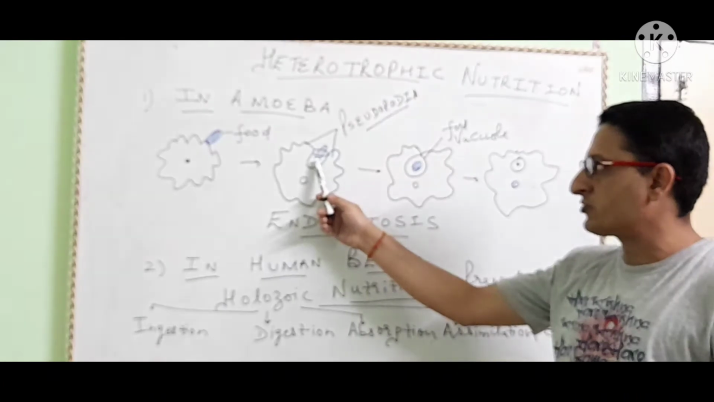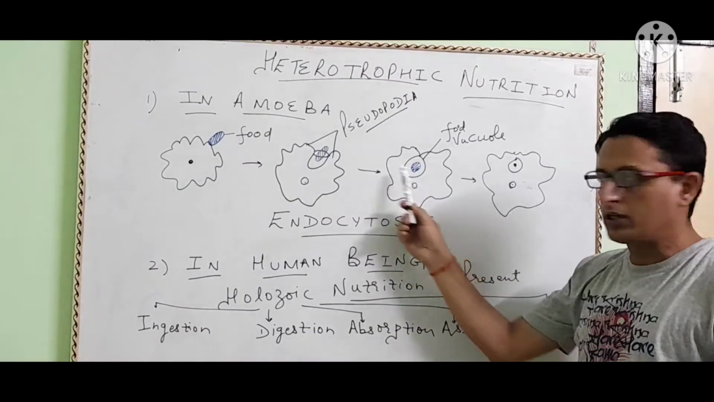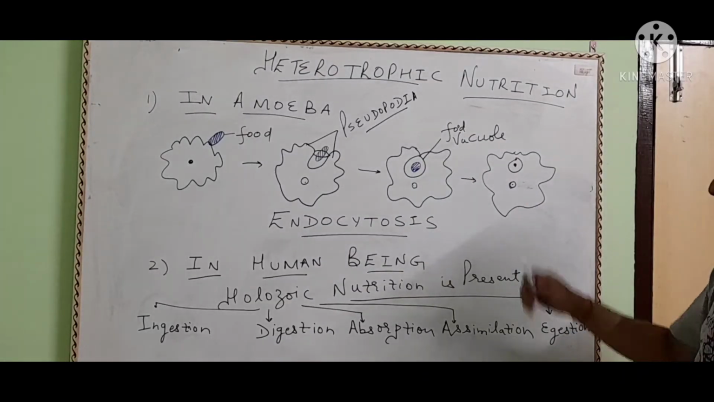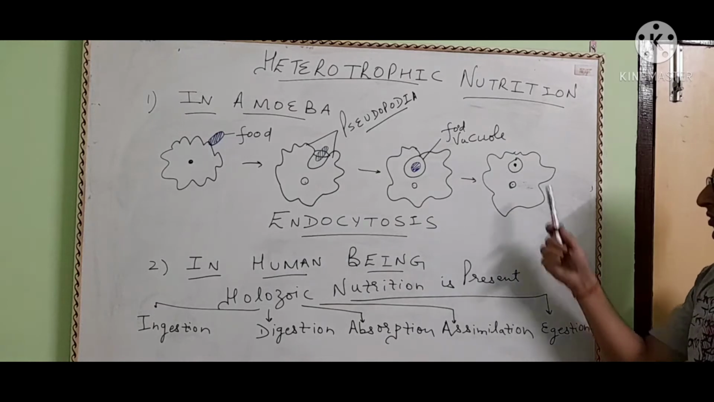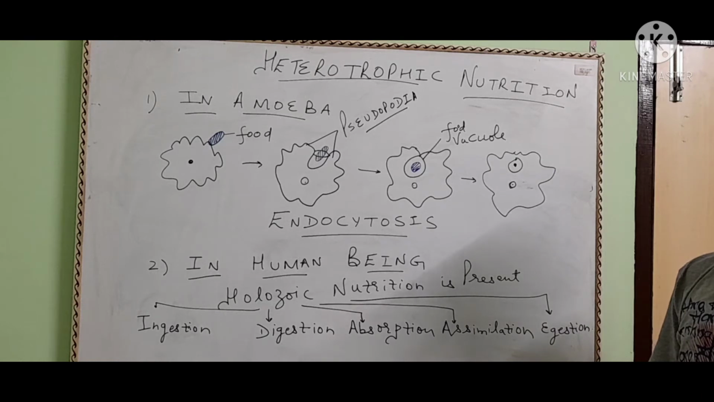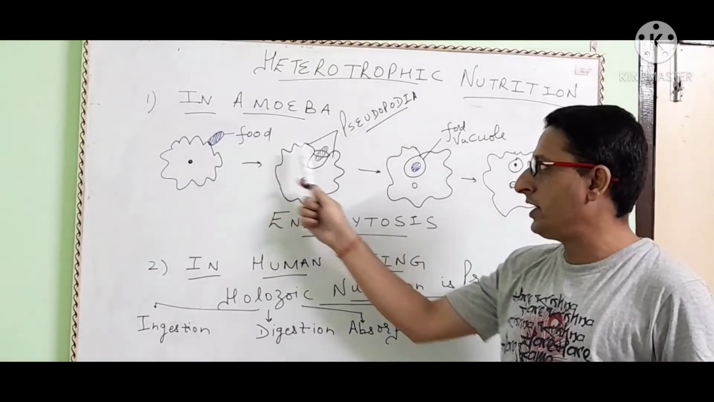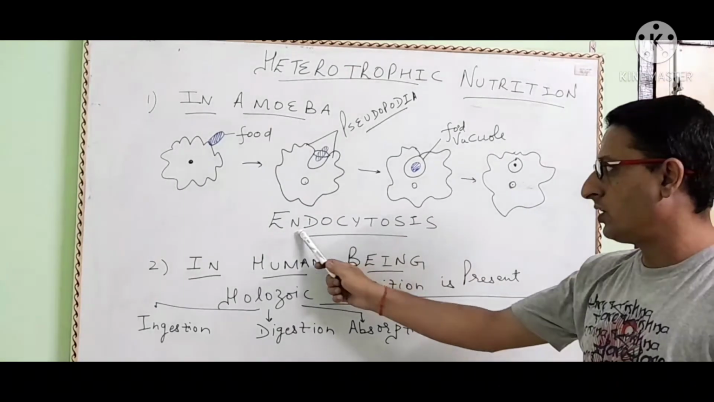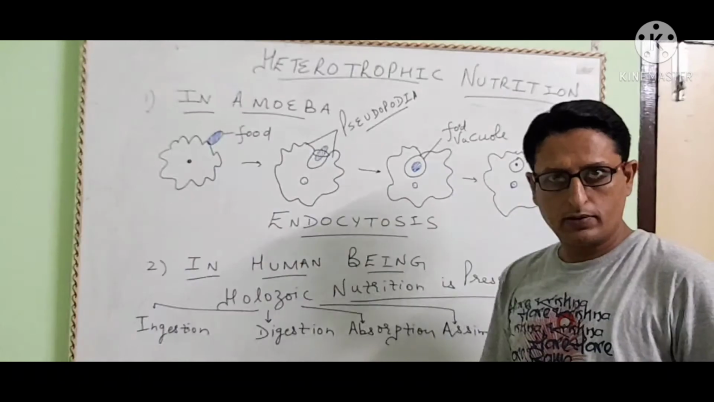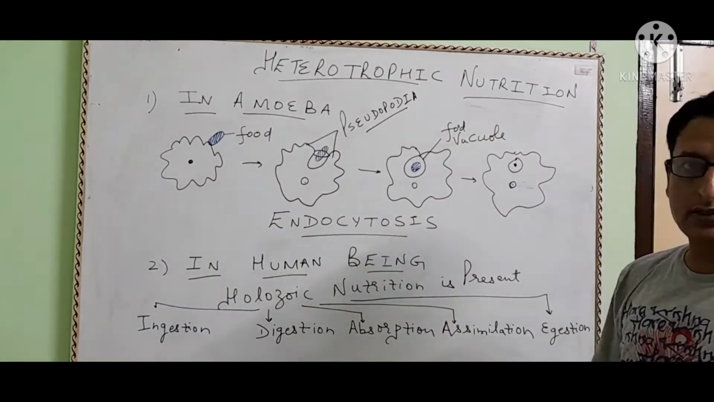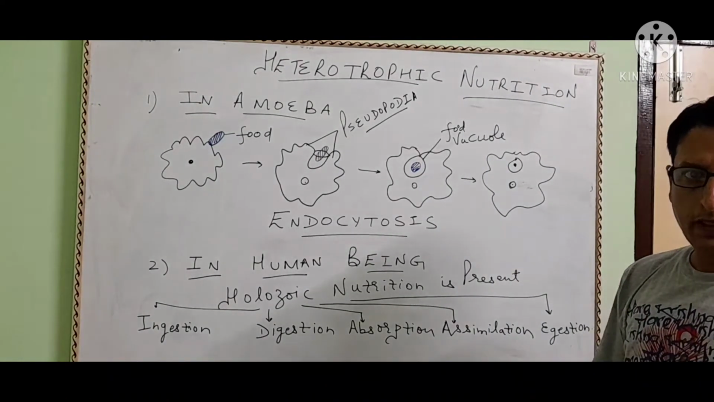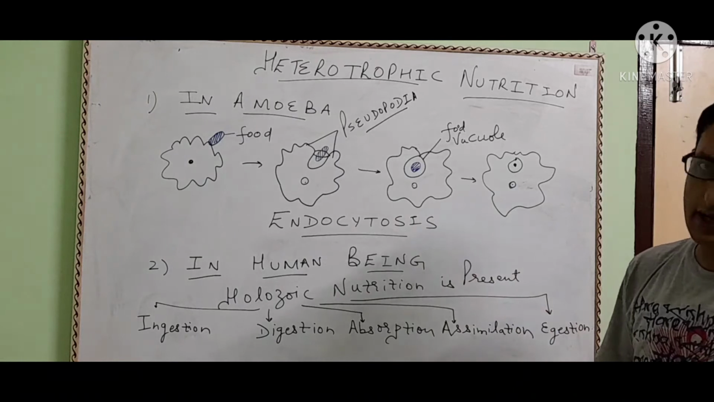Slowly and gradually this food starts entering into this cup-like structure and converts into a food vacuole. Inside this food vacuole, food gets digested and is utilized by amoeba. This method of intake of food by amoeba is called endocytosis or phagocytosis. So what is endocytosis? The process by which amoeba takes its food.